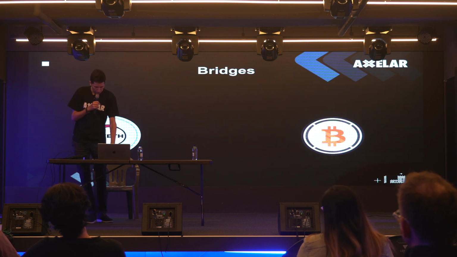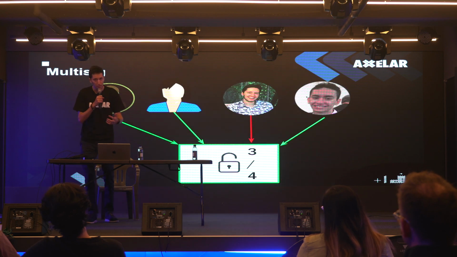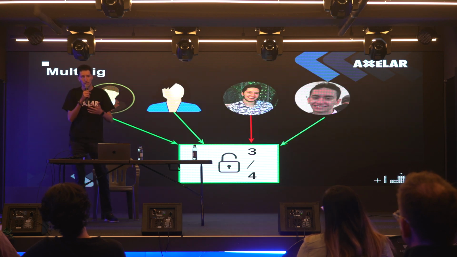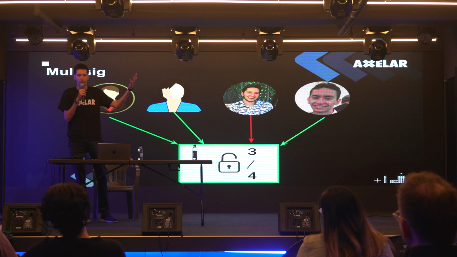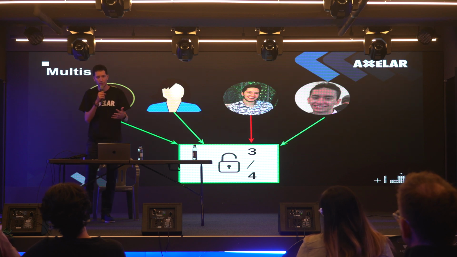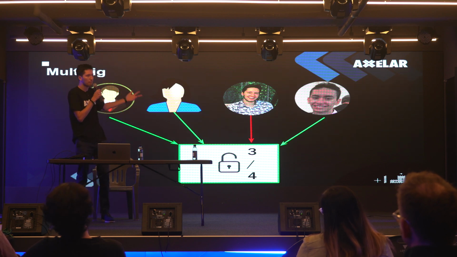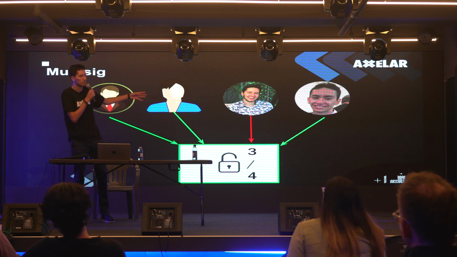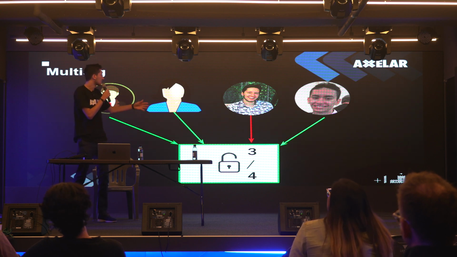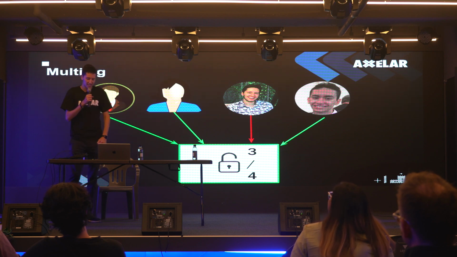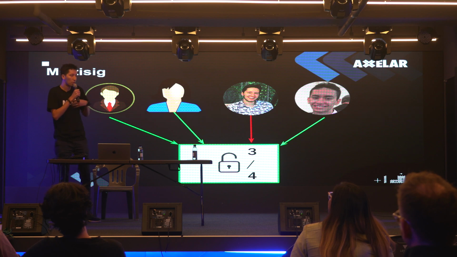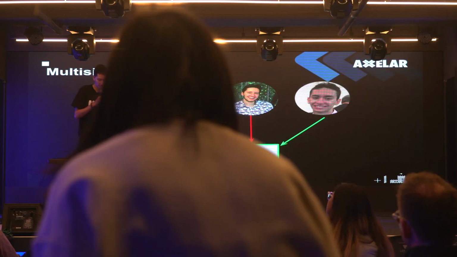So very briefly, for those who haven't heard of multi-sig contracts, a multi-sig contract is a design pattern which basically restricts a transaction being sent from one account to several accounts. So I can't just go and click my MetaMask sign and trigger a transaction. Rather, you need, in this case, three signers out of 4 eligible signers signing off on a transaction. So in this example, you can see myself, my younger brother, my parents, who did not let me use their picture for this. And you can see here that I don't want to sign, but 3 of them do want to sign, so the transaction goes through, which is normally how my family goes.